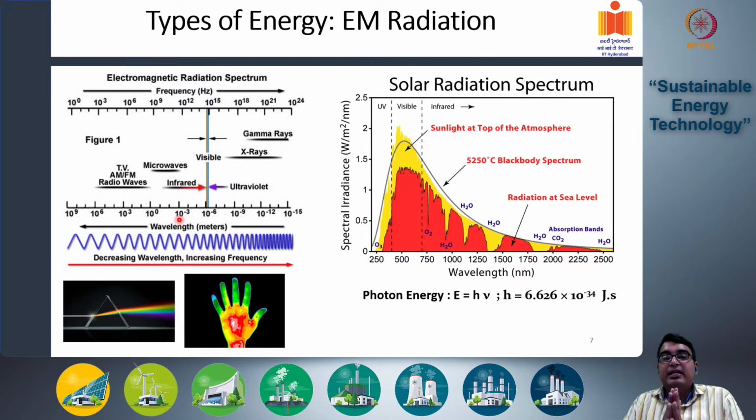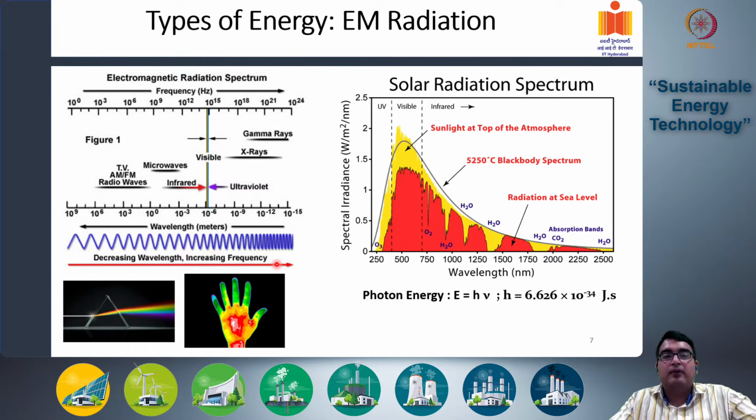Then you go to the infrared region of electromagnetic radiation, which exists between 10 to the power minus 3 to 10 to the power minus 6 meters. So 1 millimeter to 1 micrometer. That's the wavelength range, and the frequency range is 10 to the power 12 to around 10 to the power 14. So this is the thermal infrared radiation as part of your electromagnetic wave. Then you get your visible range, which is between 0.7 to 0.4 micrometers, just beyond the infrared range, and typically close to 10 to the power 15 hertz in terms of the frequencies.